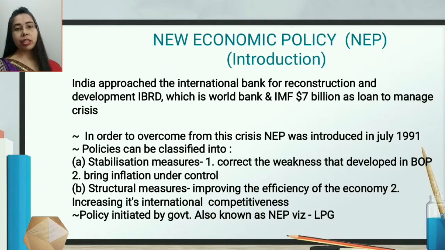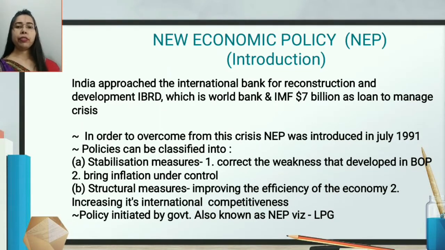So the NEP was introduced in July 1991, and under that the policy was classified into two parts. One, we had to stabilize our economy, so stabilization measures were taken. In that, there are two main points. Stabilization measures were taken to correct the weakness that developed in the BOP condition.